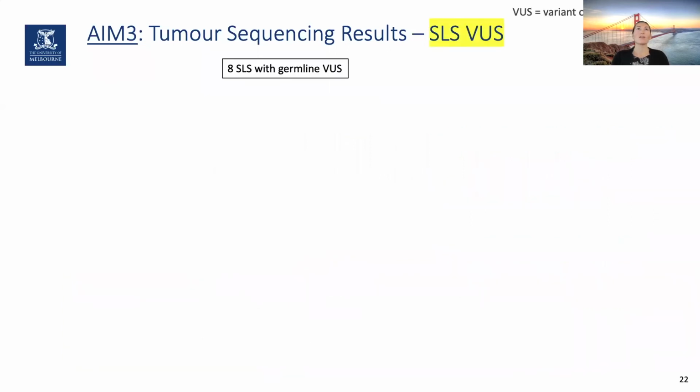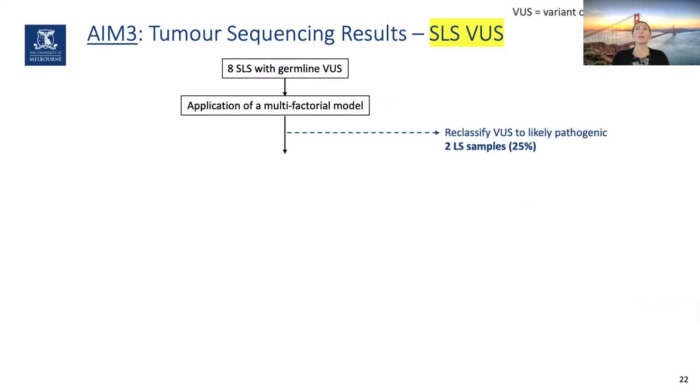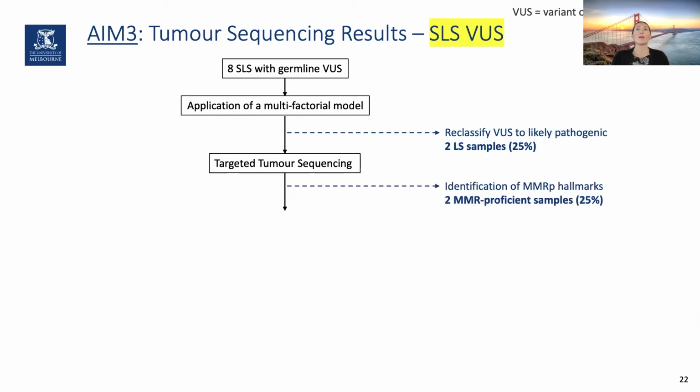When looking at the SLS with the germline VUS, we first applied a multifactorial model to reassess the VUS using different bioinformatic tools. So we were able to reclassify 2 VUS to likely pathogenic, which are now classified as Lynch syndrome. Here we also applied the targeted tumor sequencing panel and found that 2 were MMR-deficient.